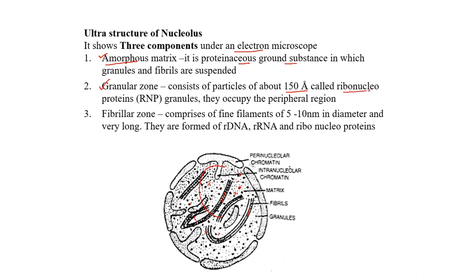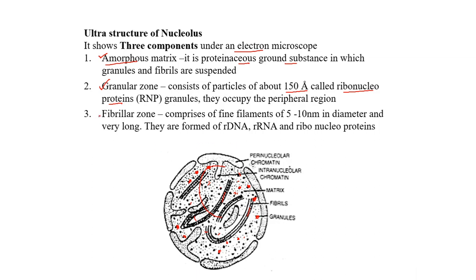These are ribonucleoproteins, the granules which are present towards the peripheral region. These granules are slightly bigger, ribonucleoproteins, present towards the periphery, and they form the granular zone. They are around 150 Angstrom units in thickness.